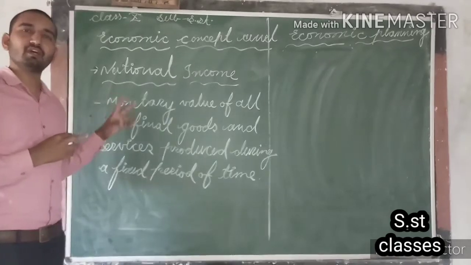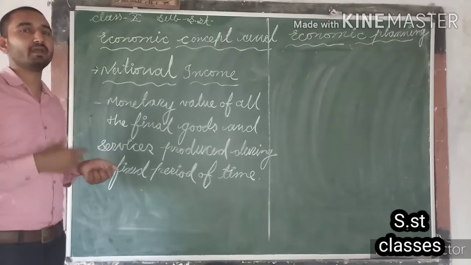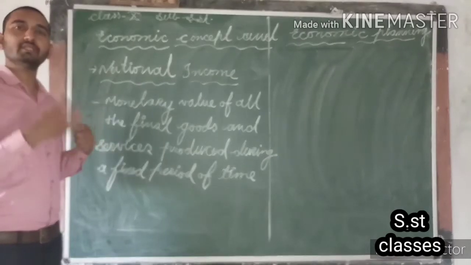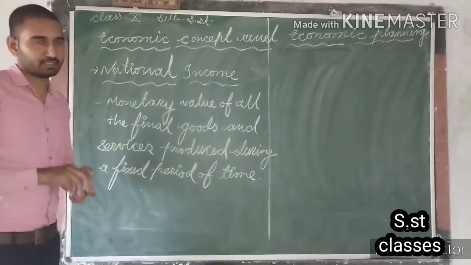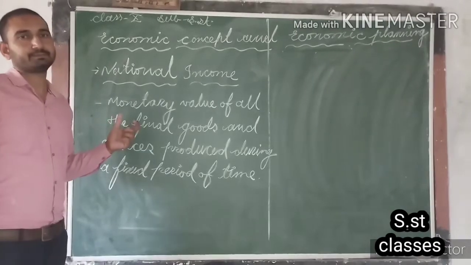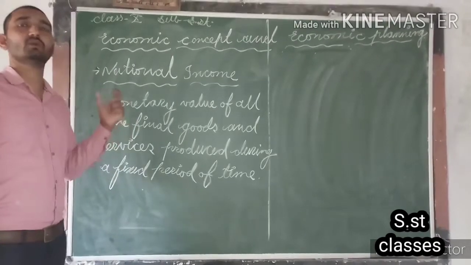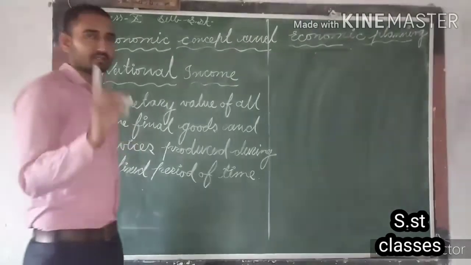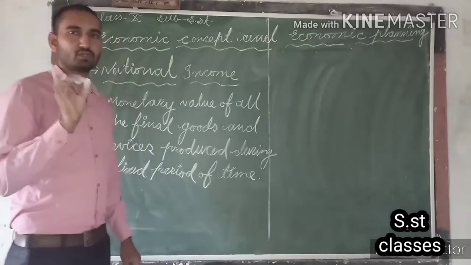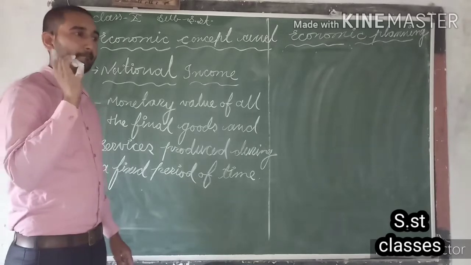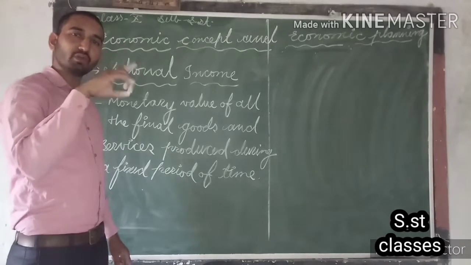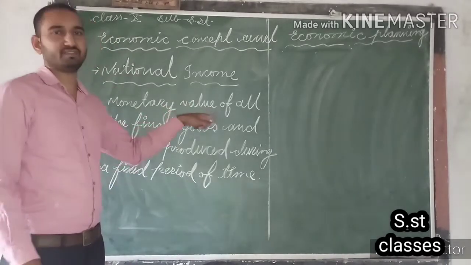The monetary value of goods produced by the contribution of all these sources of production is also called national income. Along with that, there is another very important definition, so don't forget to mark it with three stars.